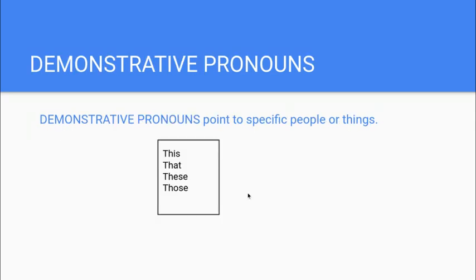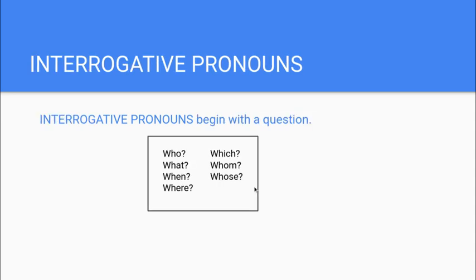Okay. Demonstrative pronouns refer to specific people or things. Like, this is my desk. This desk, that desk, those desks, etc. Interrogative pronouns, those are our question words: who, what, when, where, whom, etc. Again, interrogative, you probably know that's question.